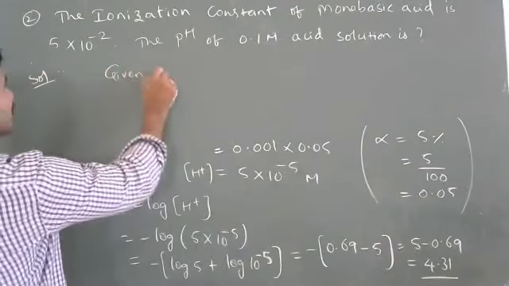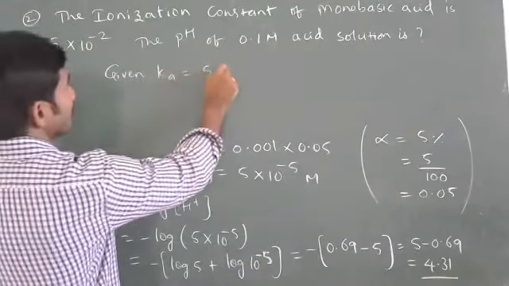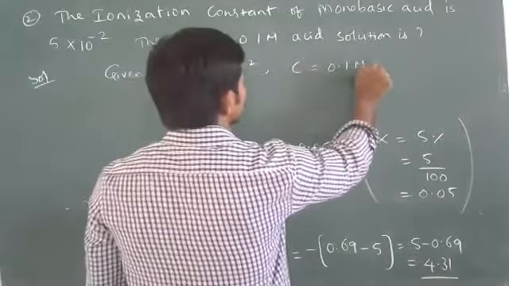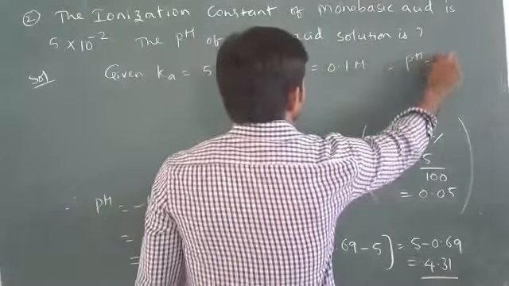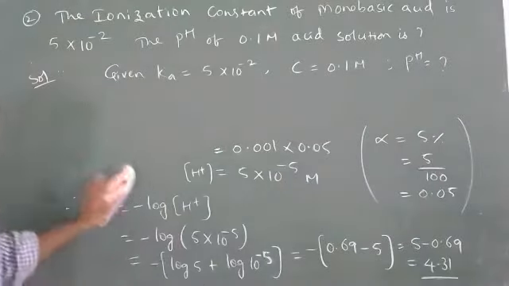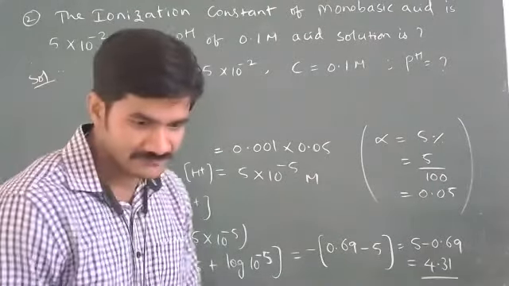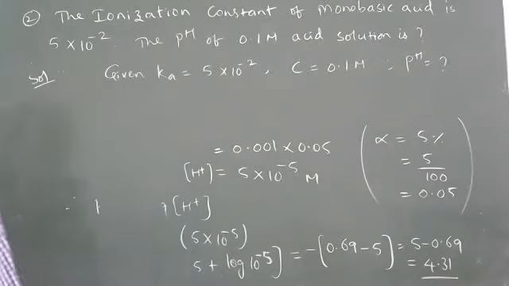So given Ka and concentration, find out pH. Yes. So the final answer, you tell me the pH value.